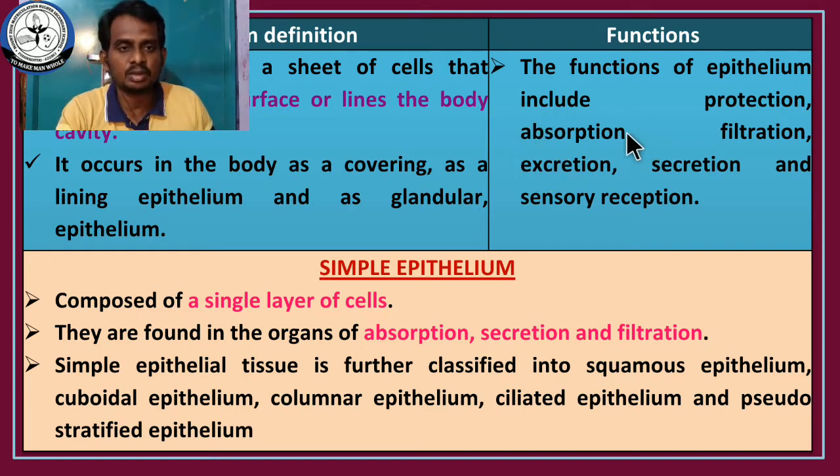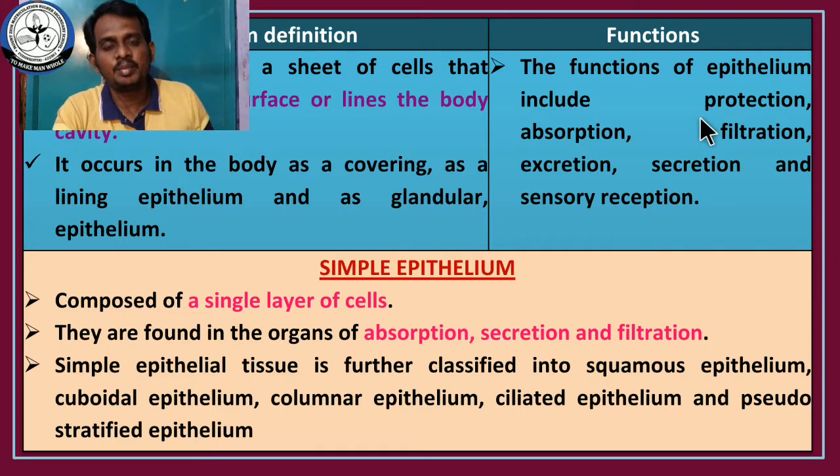So absorption is one of the functions of epithelial tissues. And filtration occurs in the glomerulus or in the nephron of the kidney. Excretion and secretion are a main function in the digestive system under some glands. And the skin is also a major part responsible for receiving sensation from the external environment. So these are some functions that are carried out by the epithelial tissues.